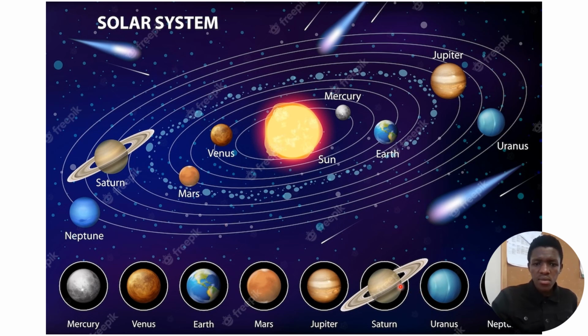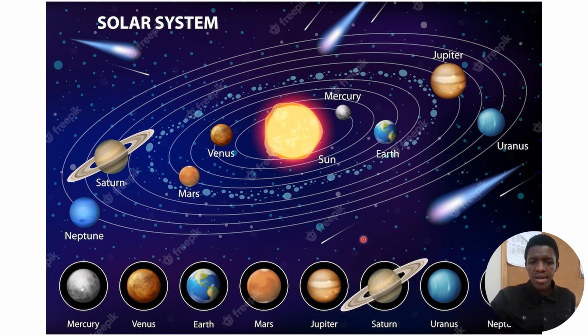As you can notice, this is the sun here at the center. We have Mercury, Venus, Mars, Earth, Jupiter, Uranus, Saturn, as well as Neptune. They are all rotating around the sun. They are all revolving around the sun.